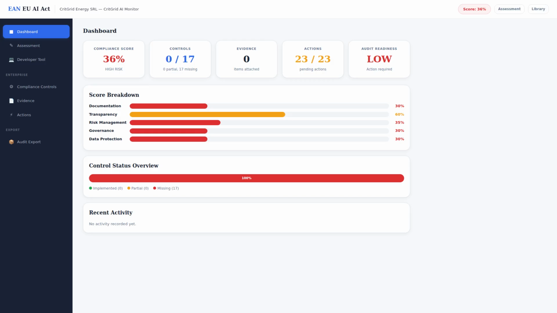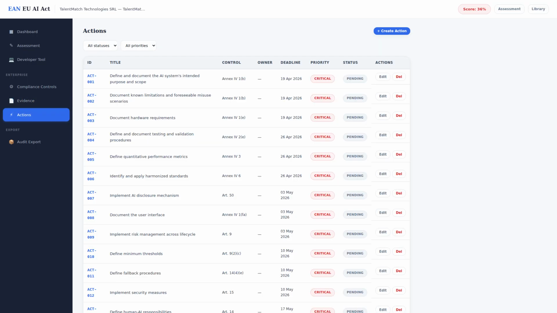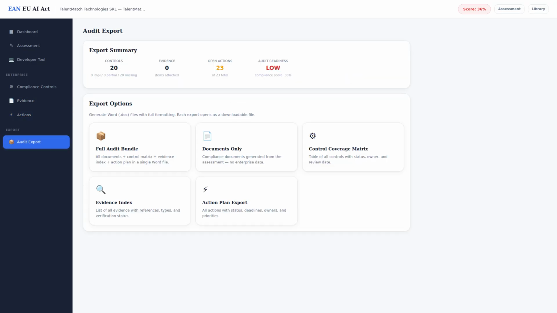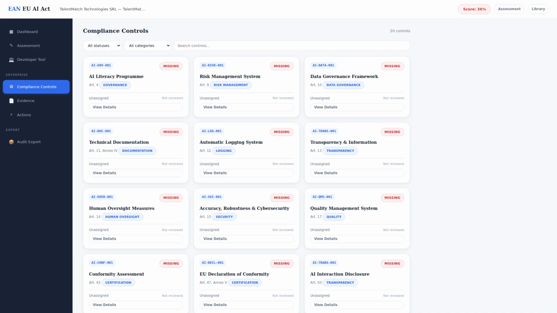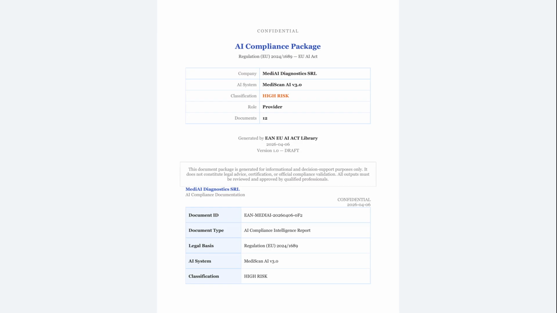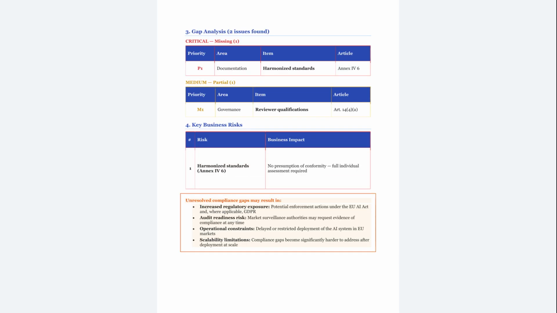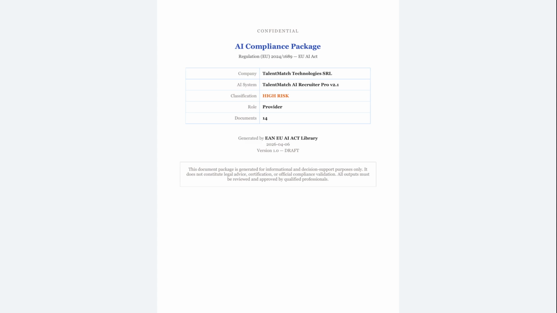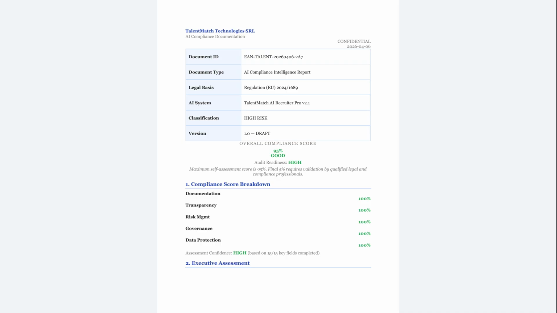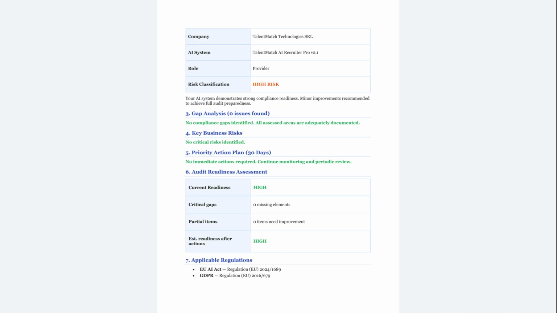For enterprise, the dashboard provides 21 compliance controls, evidence tracking, action management, and full audit bundle export. Documents become a living compliance system, always ready when the auditors come knocking. Tested with real scenarios. Medei Diagnostics, 98% compliance score, 12 documents generated. Talent Match Technologies, 95%, 14 documents. These are the kinds of results the platform delivers.